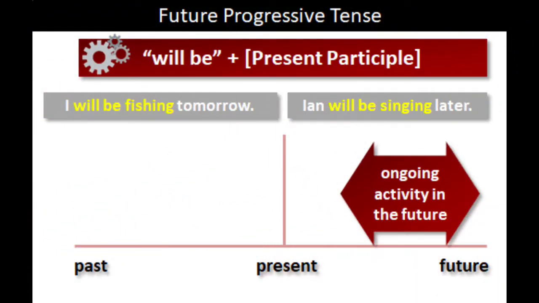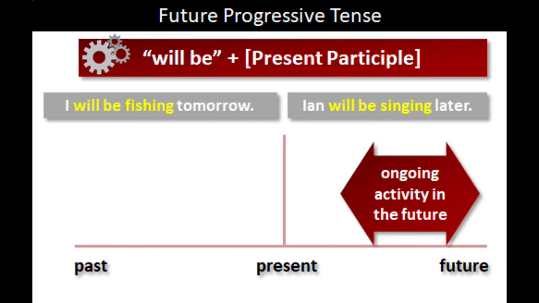Children, look at the pattern here for future continuous tense, that is future progressive tense: will be plus present participle. So, where we need to use future continuous tense: ongoing activity in future. Look at the example here.